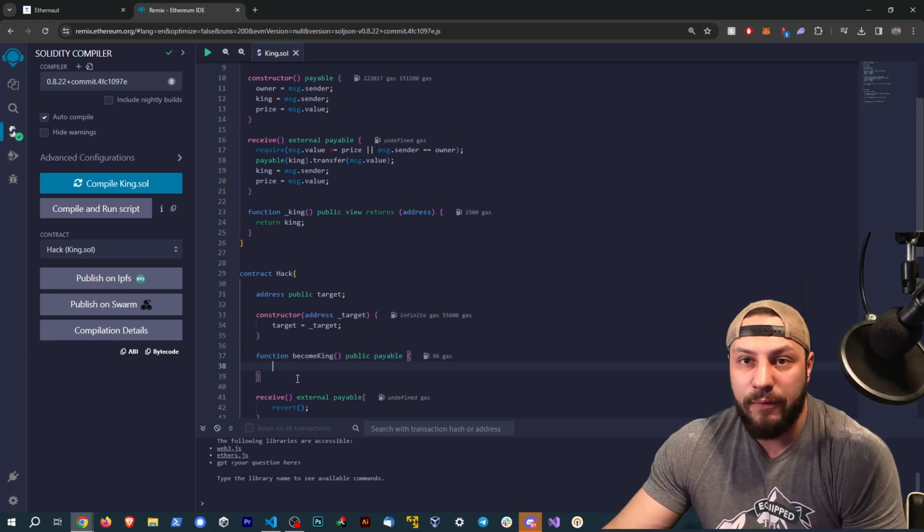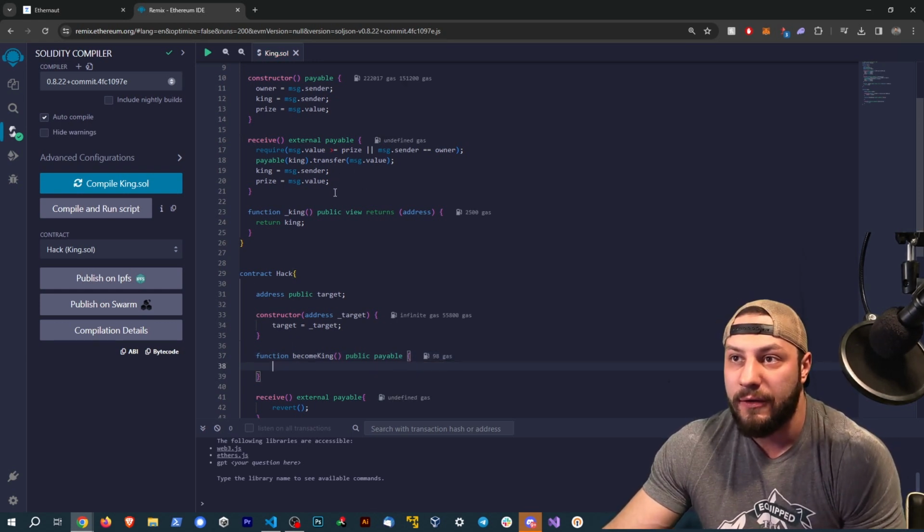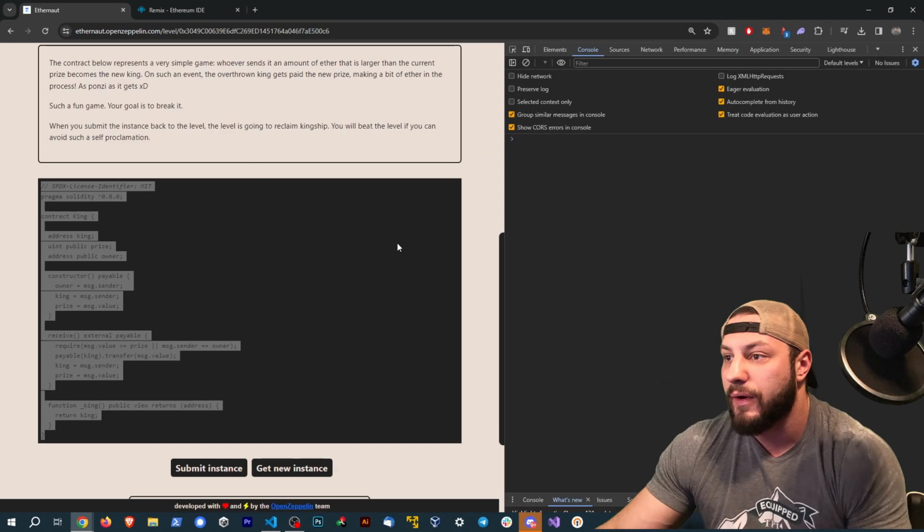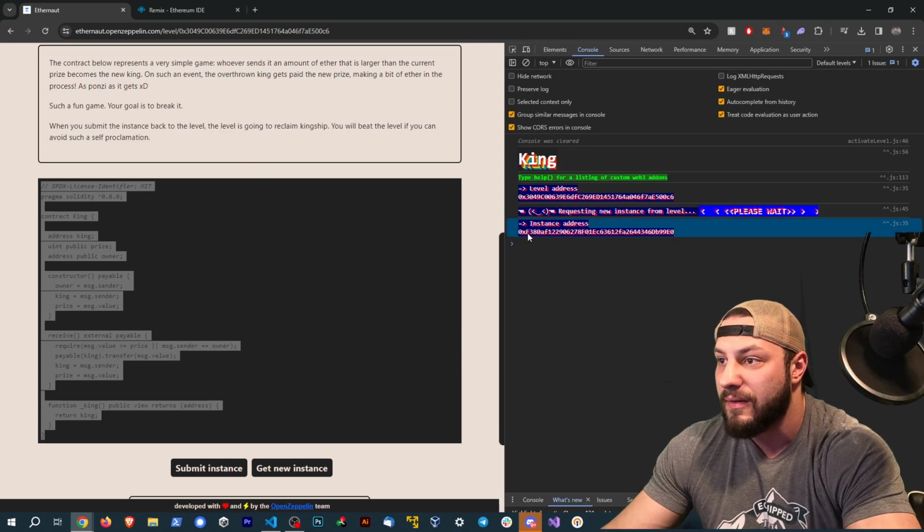Cool. And what we want to do is send some funds to this contract here. Now I want to see what the current price is, this way I can send more to it. So I'm going to go back to Ethernaut, hit F12 on my keyboard, and let's copy the instance address.